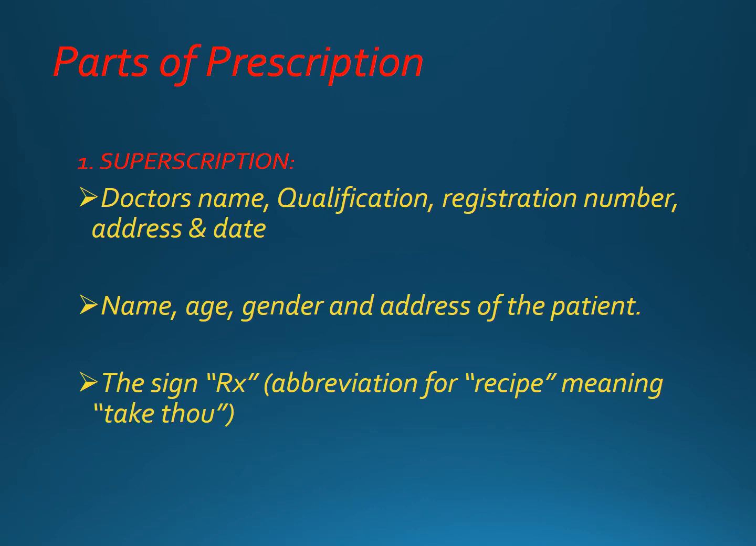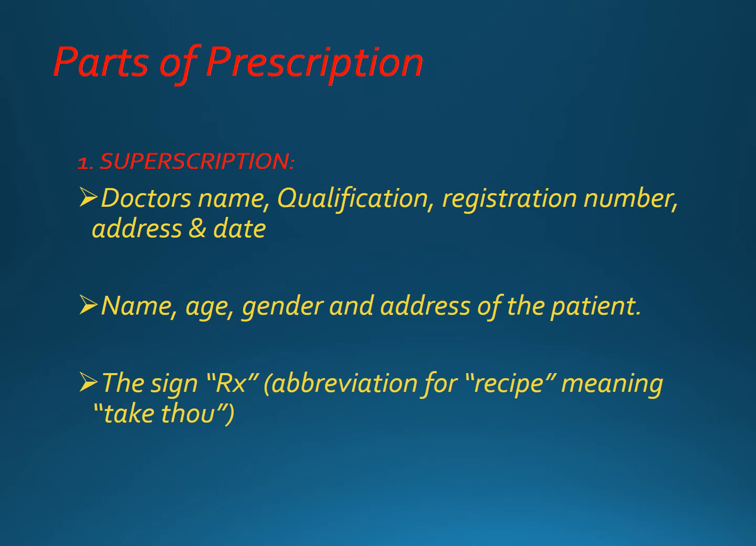Now the first part is superscription. So what is superscription? It is the first or the topmost part of the prescription, which contains the doctor's name, then the qualification of the doctor, and then registration number, address, and very important is the date of the prescription. Then it also contains the name, age, gender and address of the patient. And thirdly, the sign, that is RX, abbreviation for recipe, meaning take the.